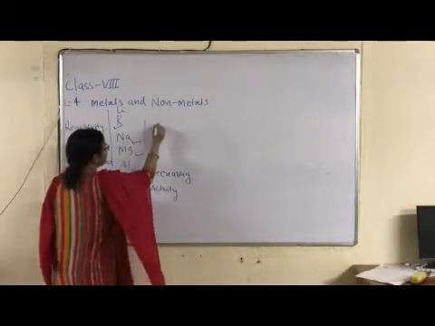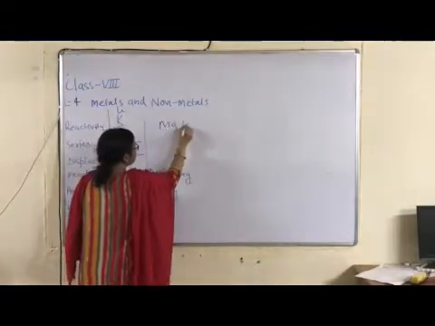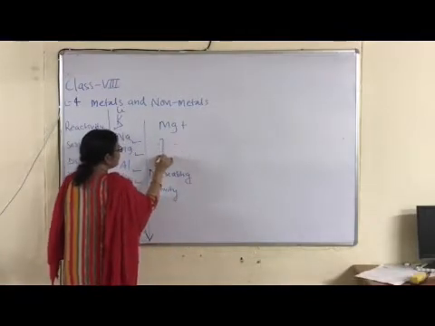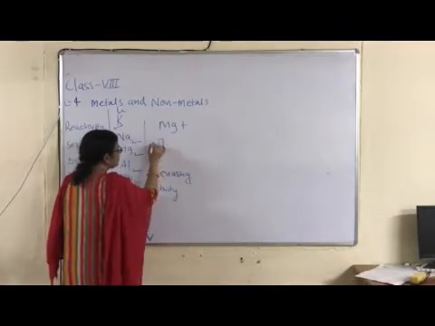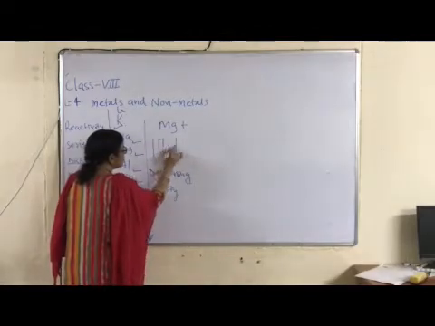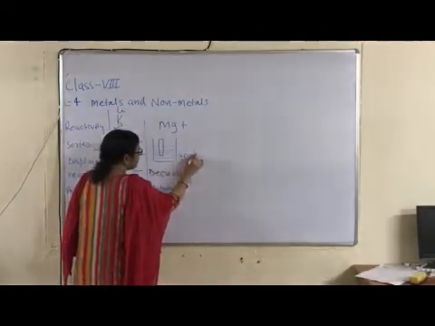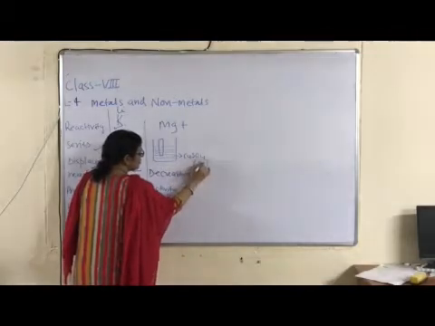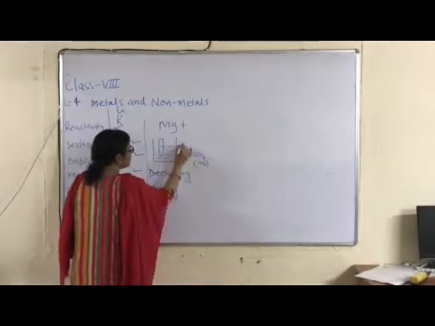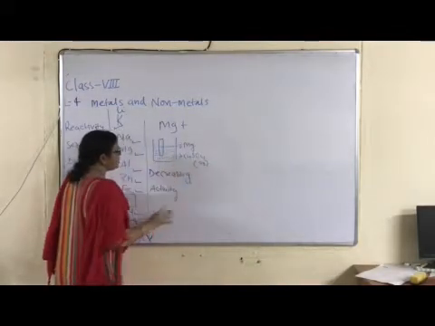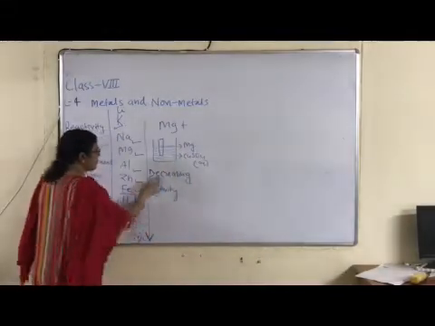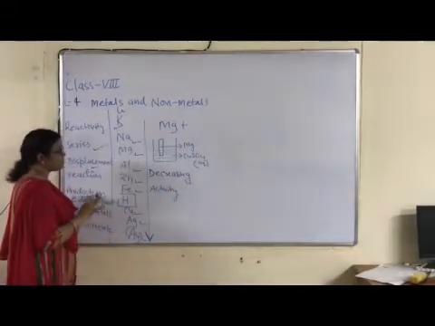For example, magnesium ribbon is dipped into aqueous solution of copper sulfate. In this beaker, aqueous solution of copper sulfate is taken, and this is magnesium ribbon or magnesium rod. Then will displacement reaction occur or not?